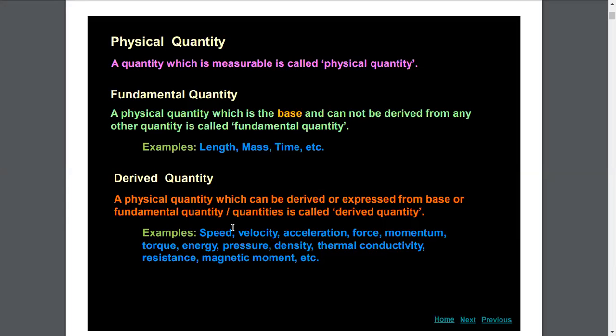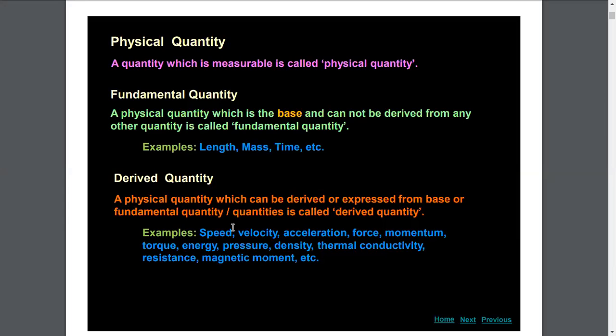So we can say that all the things that can be touched or which are materialistic are physical quantities, and things like feelings and emotions are not physical quantities because these cannot be measured and have no specific unit for their measurement.